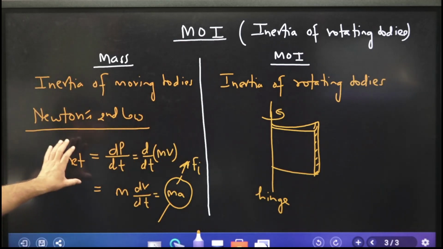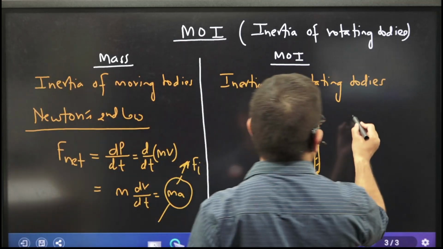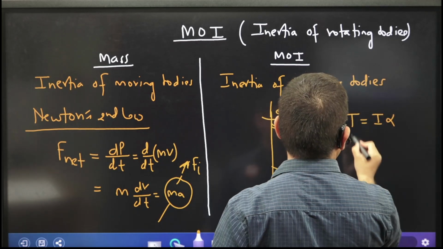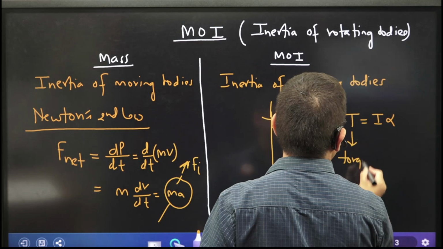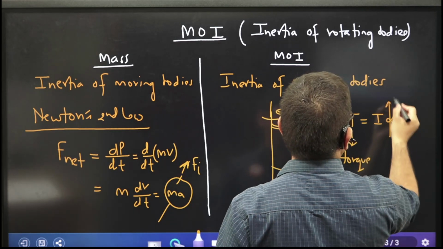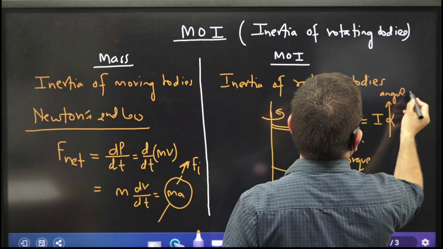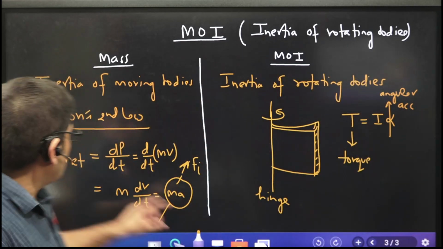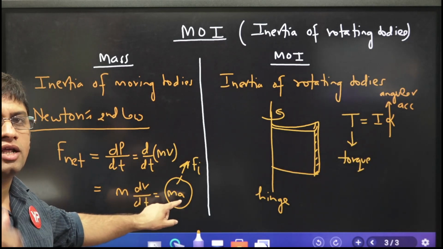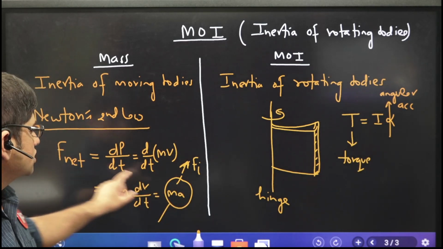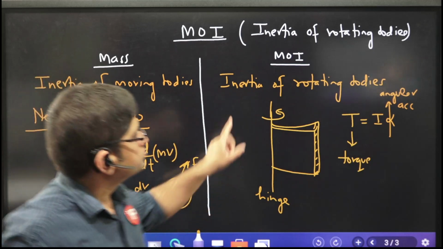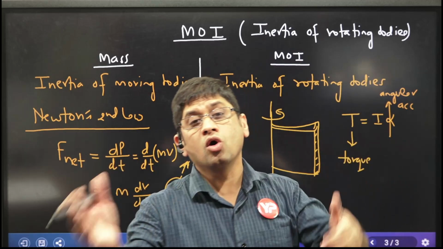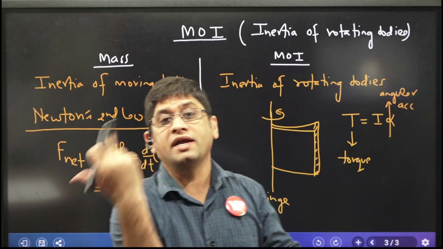अब इसी एनालिसिस को कर लेते हैं. Force is equal to mass into acceleration. Torque is equal to moment of inertia into angular acceleration. ये हो गया torque, ये हो गया angular acceleration. अभी मैंने आपको rotational motion नहीं करवाया, we will discuss that in rotational motion. So F is equal to ma. So sir, if more mass, more force required to move the body. Okay, let's come to rotational motion. Sir, more moment of inertia, more torque needed to rotate the body.